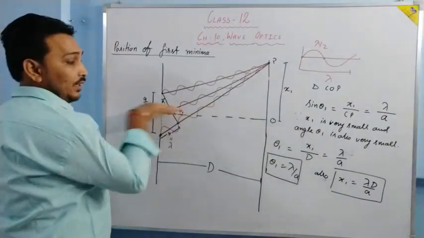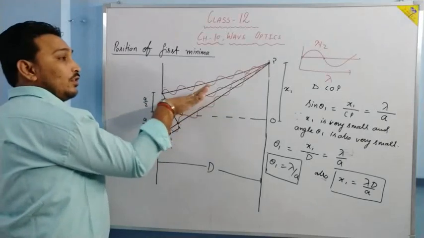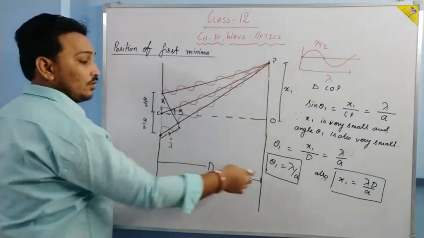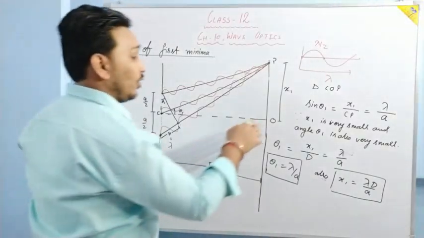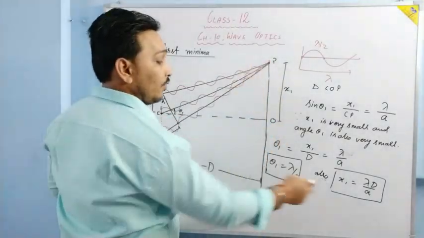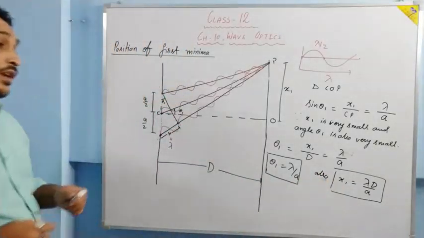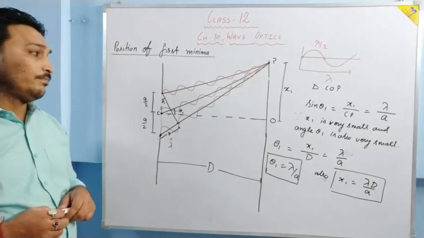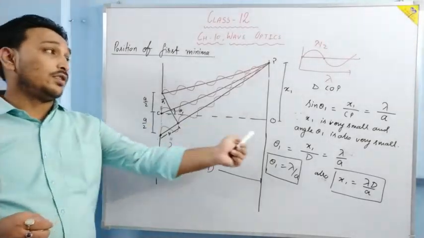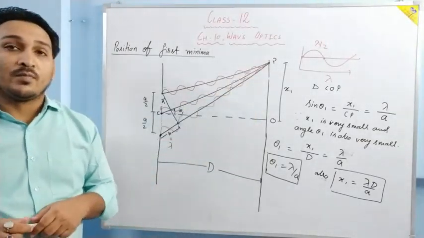See, this is the center, and at the angle of theta 1 the first minimum is formed. So this tells us about the angular position, and at what distance from the center the first minimum is formed. It is told by x1. x1 is equal to lambda d by A. Is it clear?